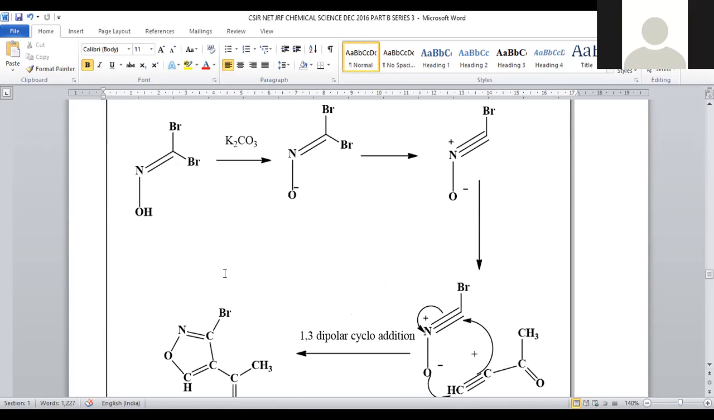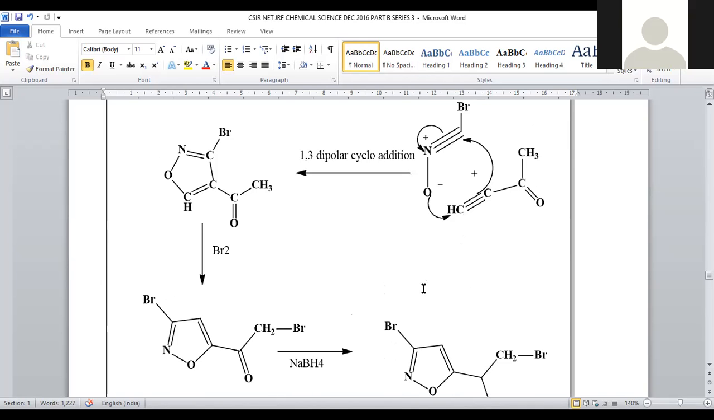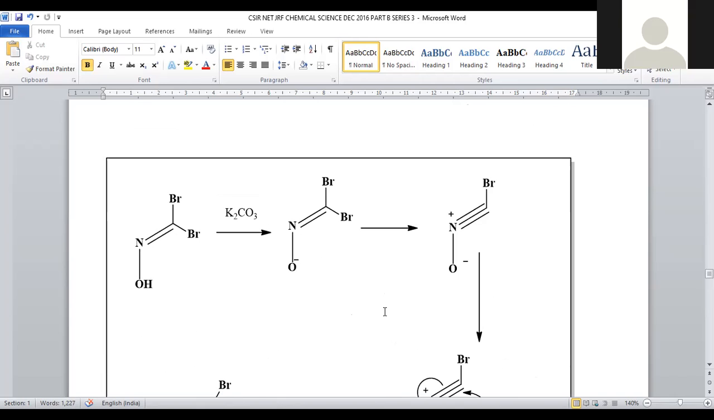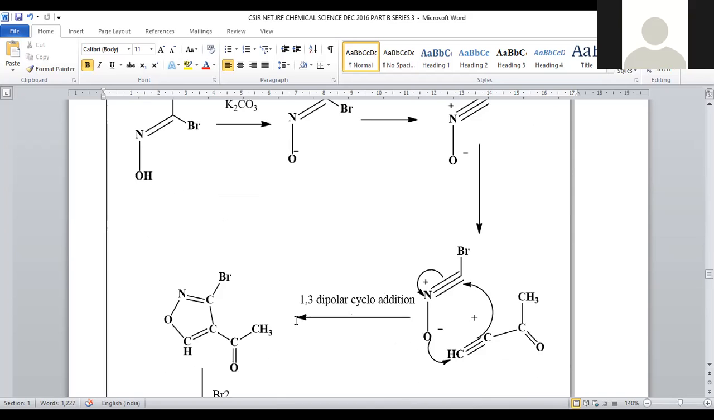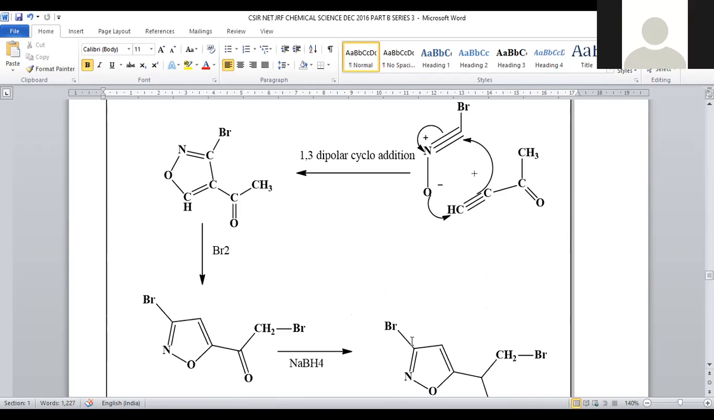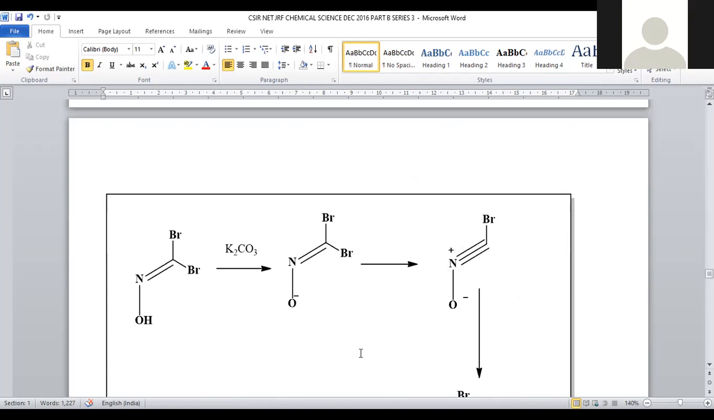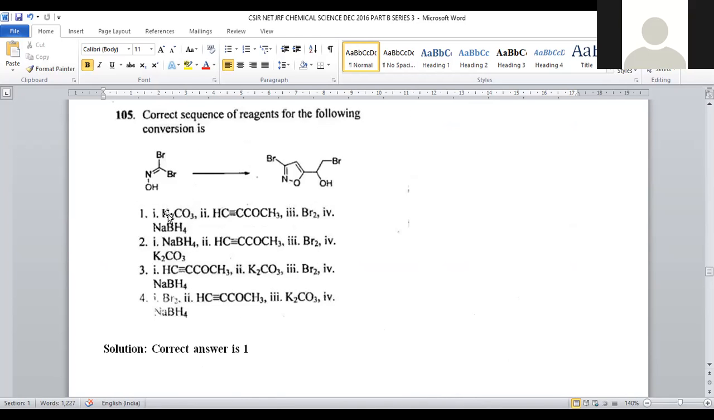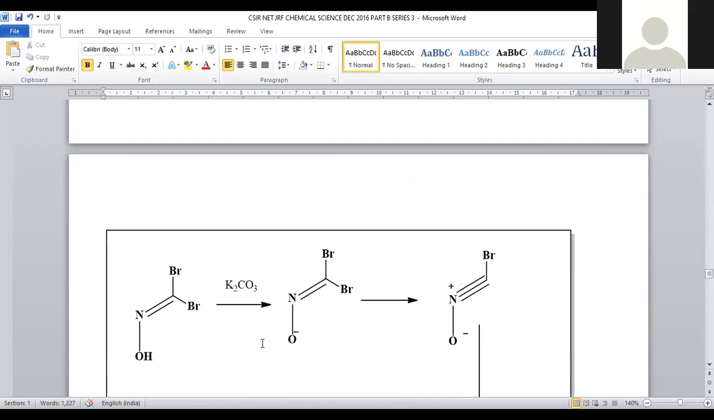The starting material is already given to us, and the final product is also given. The only thing we have to predict is the sequence of reagents required to get that. First, we add the strong base potassium carbonate, then 1,3 dipolar addition with the acetylenic ketone is possible, and later bromination and the reducing agent sodium borohydride can be added. Potassium carbonate, acetylenic ketone, bromine followed by sodium borohydride is provided in the correct sequence in option number 1. For question number 105, option number 1 is the correct answer.